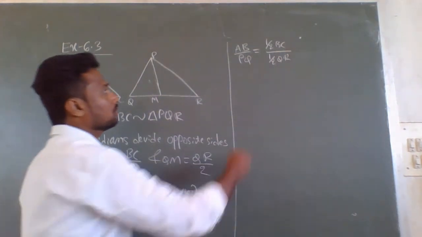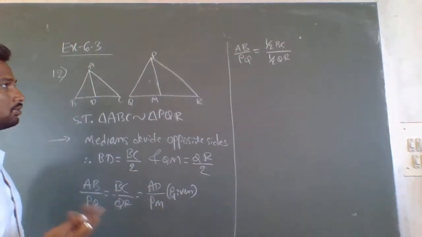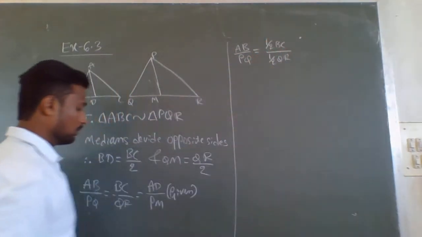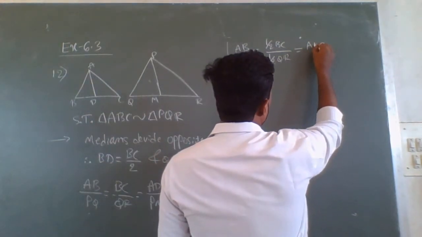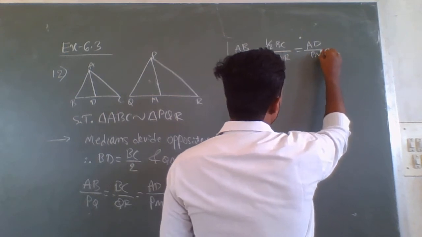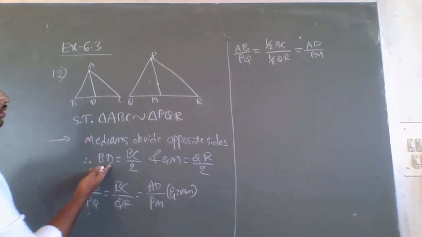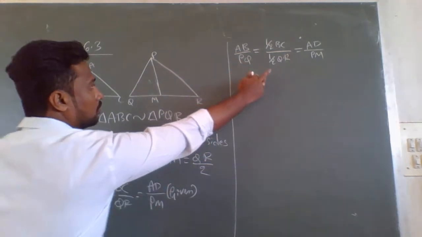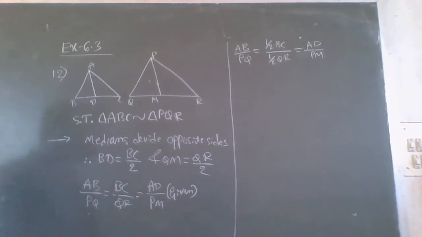If you divide, you again get BC by QR only, so there is no change. Why did I multiply 1 by 2? BC by 2 means BD is the answer, and 1 by 2 into QR means QR by 2, which means QM is the answer.